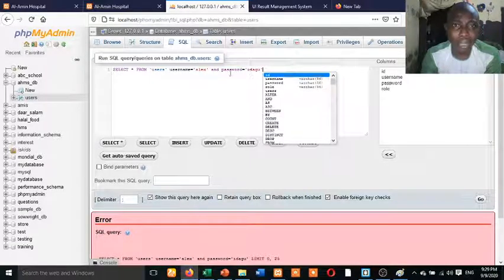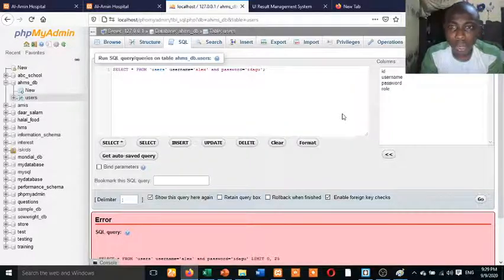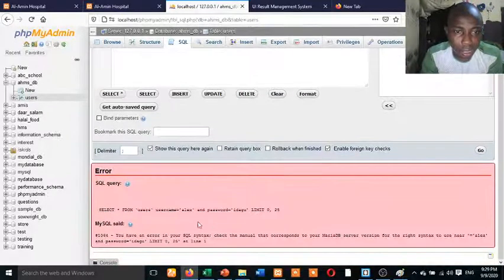I think I'm making a mistake somewhere. Where username is equal to Alex and password is equal to Idagu. I want to check what is wrong. Maybe it's because I'm using single quotes.